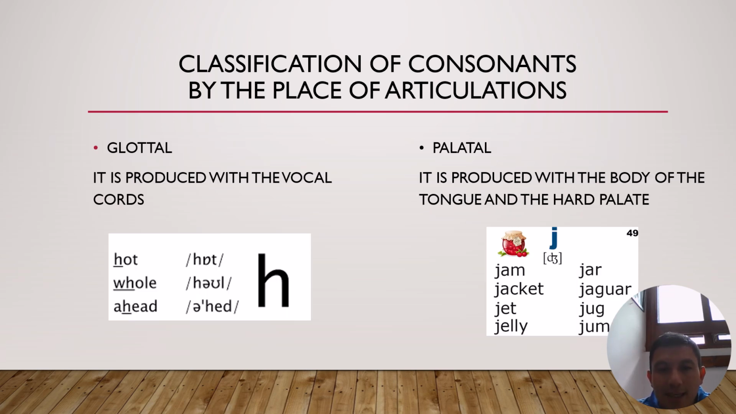Glottal is produced with the vocal cords. For example, the letter H: hot, wall, ahead. And finally, the palatal. It is produced with the body of the tongue and the hard palate. Examples: J, jump, jacket, jet, jolly, jar, jaguar, jack.